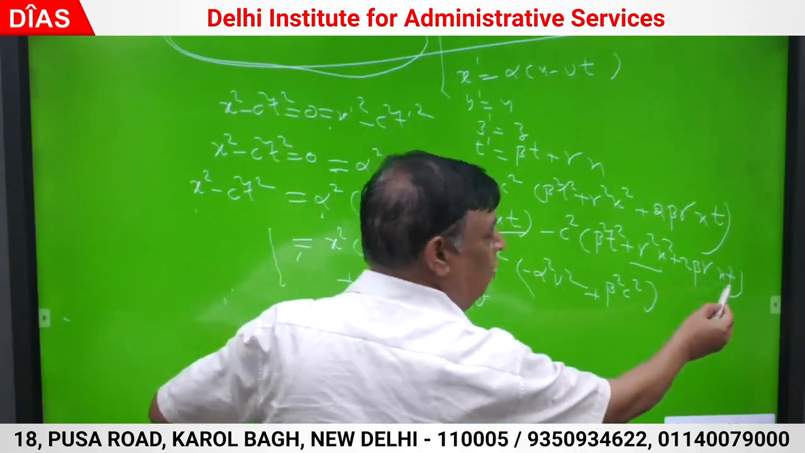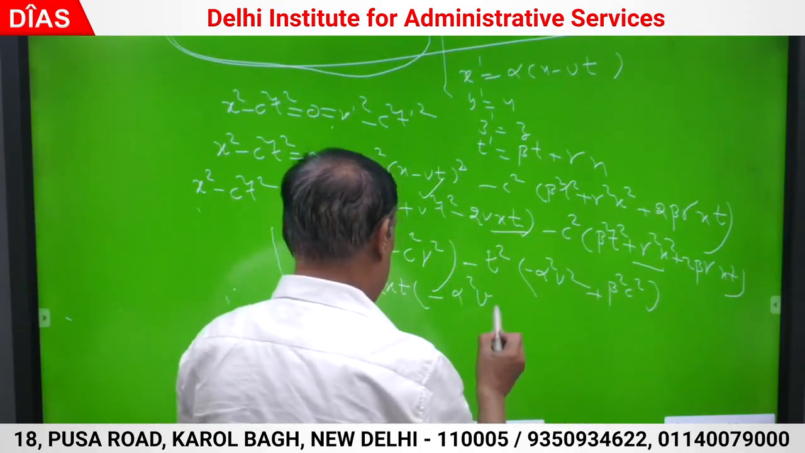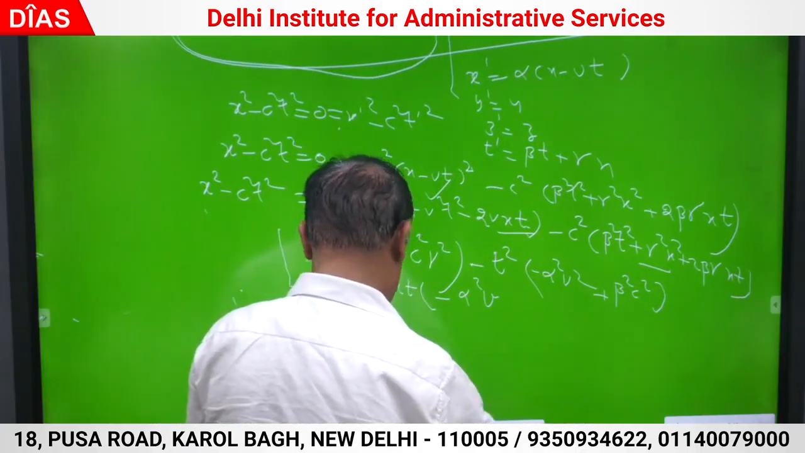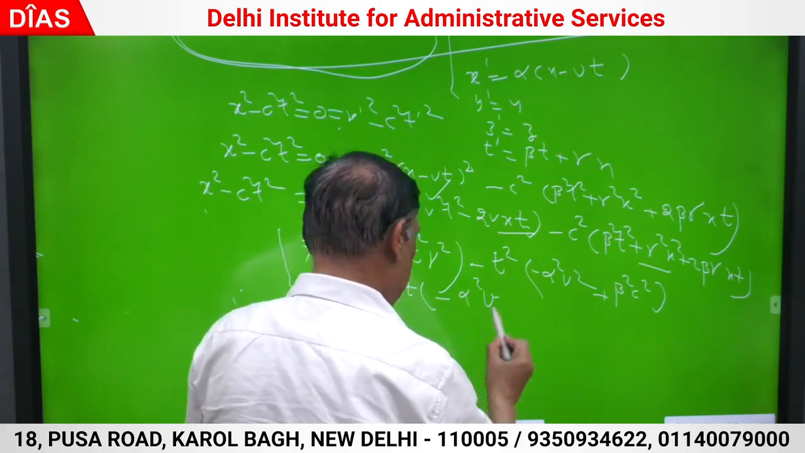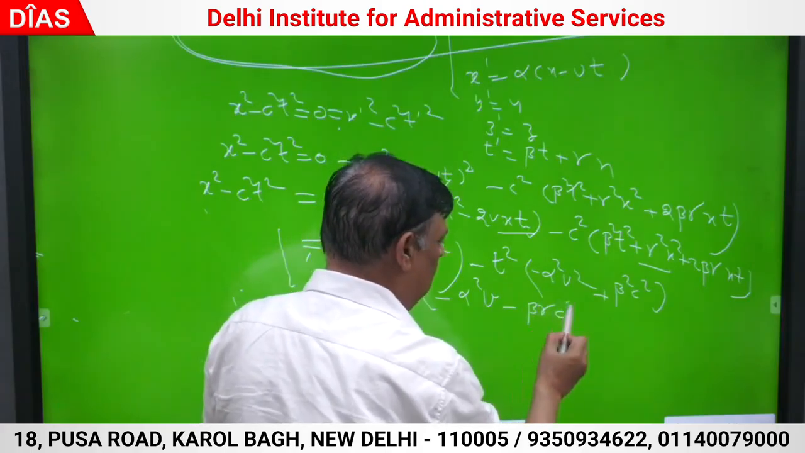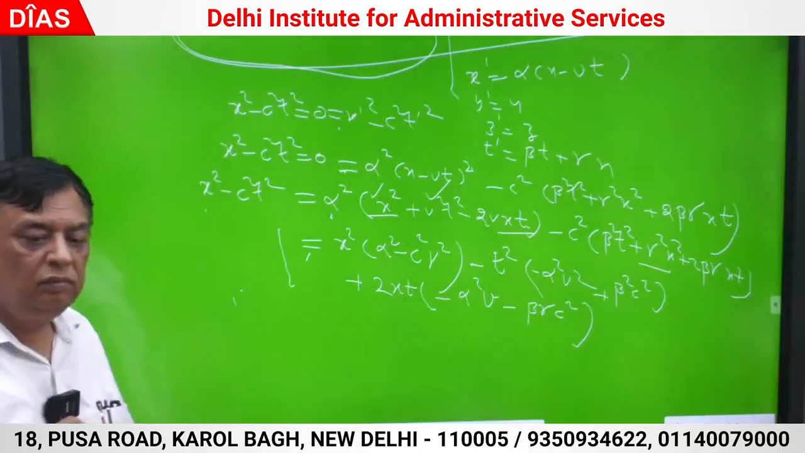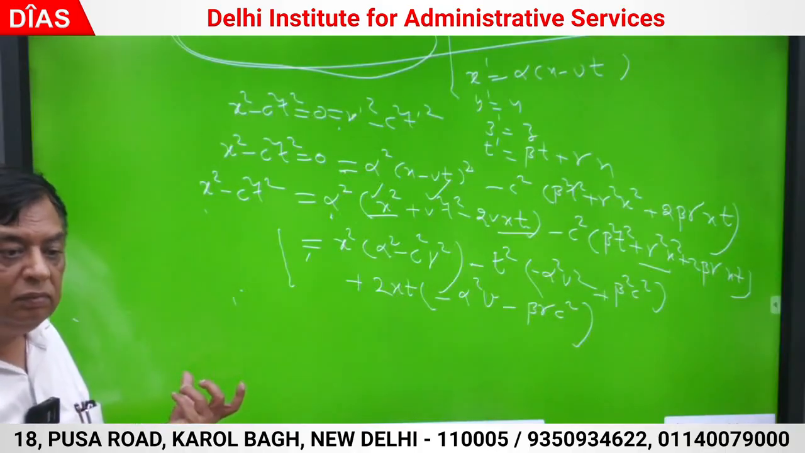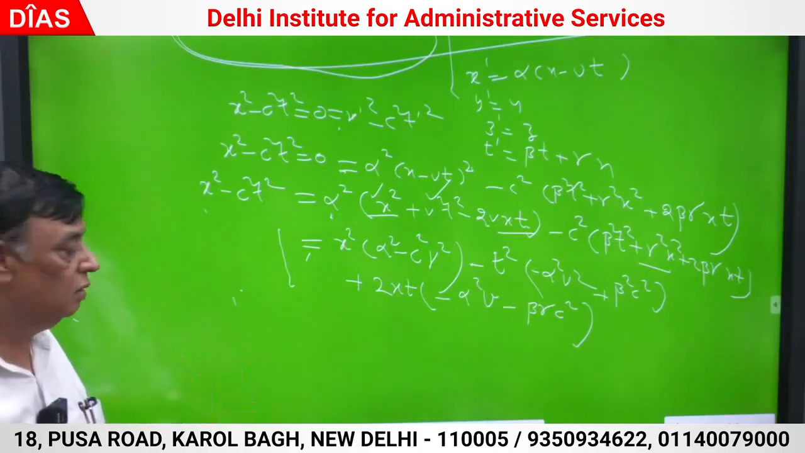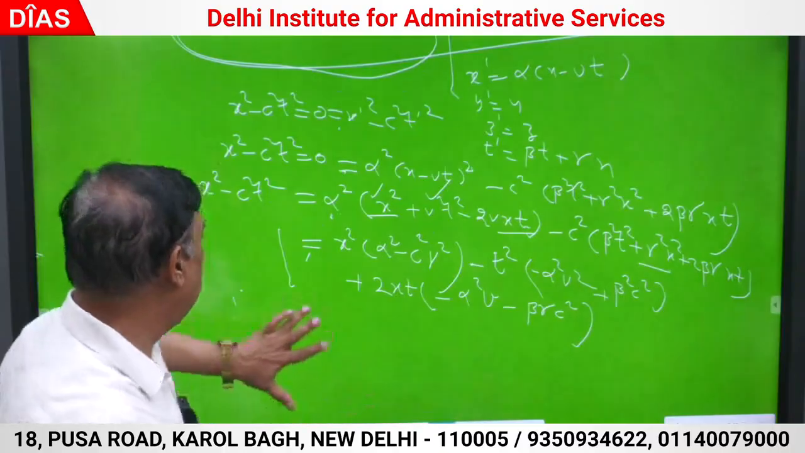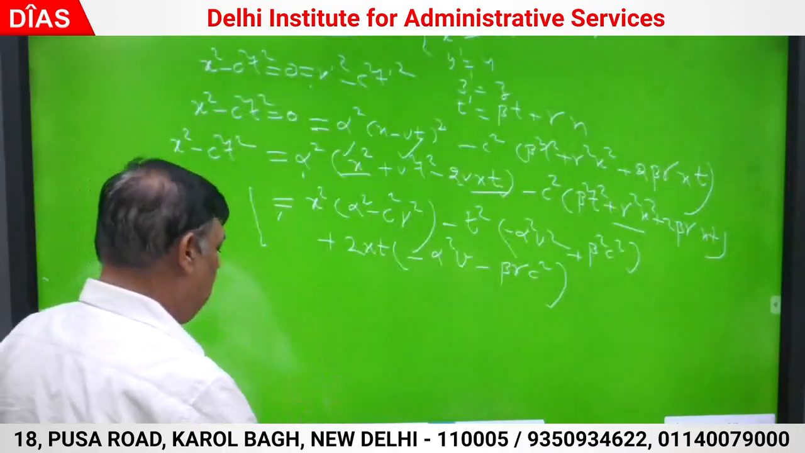अरे इधर देखिए, क्या 2xt कॉमन ले लिया, then what is this? Minus beta gamma c square, connect? Both the identities are same. Equate the coefficients. I have got three equations. क्या है जी? First equation is